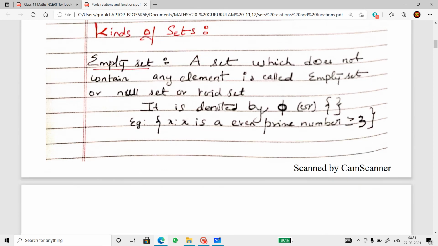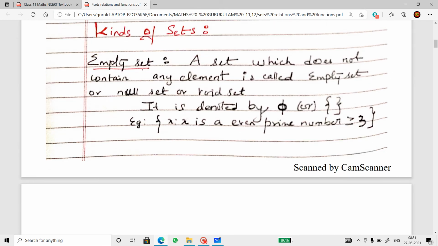Now, kinds of sets, or different types of sets. Empty set. A set which does not contain any element is called the empty set. Empty set is otherwise called null set or void set. These are the different names given to the empty set. It can be asked in any way in the exam, so you have to know the different names: empty set, null set, or void set.